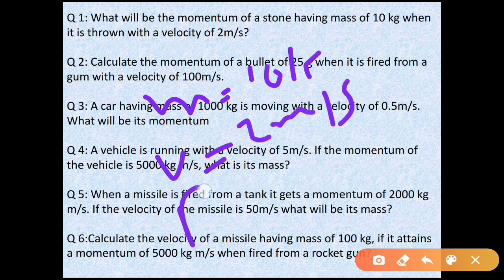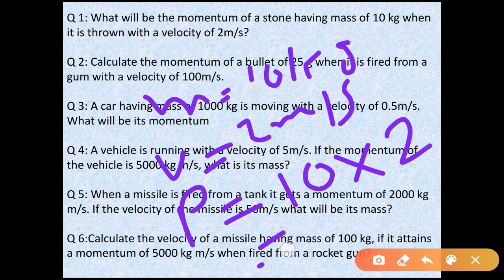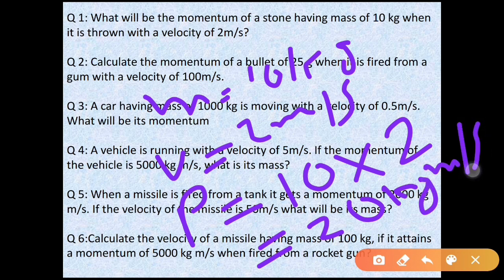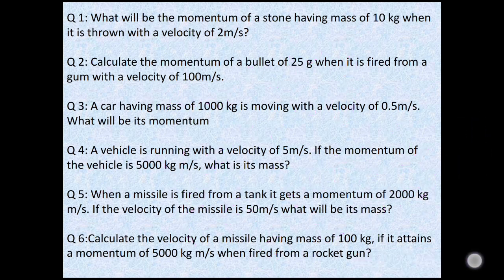So momentum p is equal to mass into velocity. So 10 into 2 is 20 kg meter per second. So the answer in the first case is 20 kg meter per second.